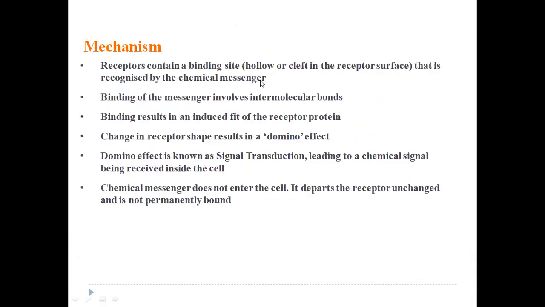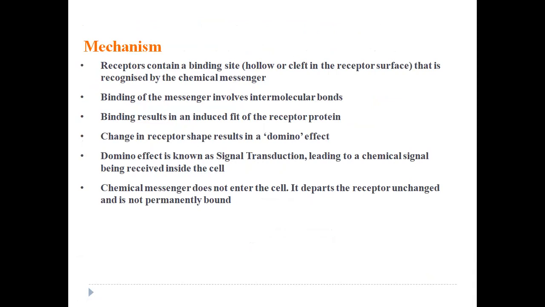Now let us see what is the mechanism with which a drug or a natural substrate, that is a chemical messenger, binds with the receptors. So receptors contain a binding site. Like enzymes, they also contain a binding site, that is a hollow space, that is recognized by the chemical messenger. Binding of messenger involves all the intermolecular interactions like van der Waals interactions, hydrogen bonding, and so on.